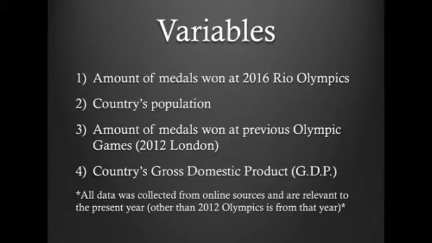There were 4 variables used to conduct this study. Number 1 was the amount of medals won at the 2016 Rio Olympics. Number 2 was the country's population. Number 3 was the amount of medals won at the previous Olympic Games, which was the 2012 London Olympics. And number 4 was the country's gross domestic product, which is the GDP.